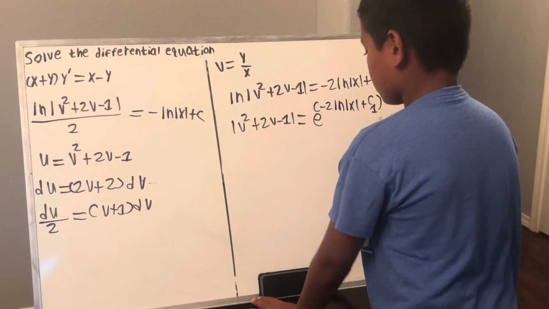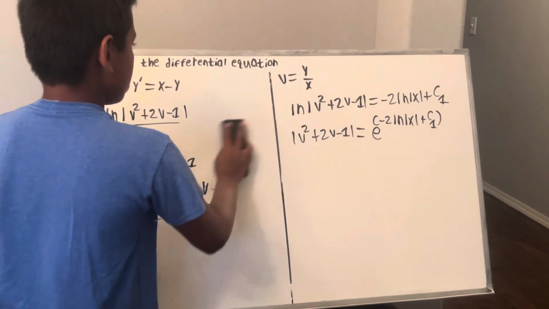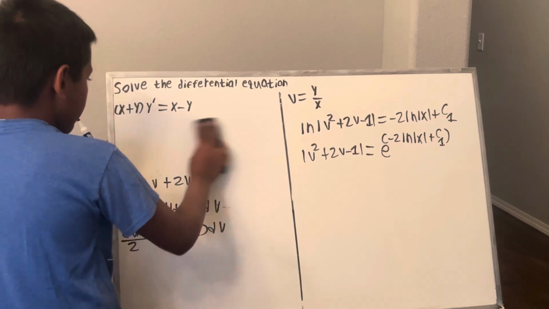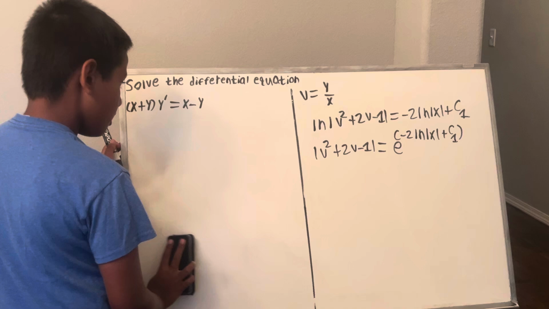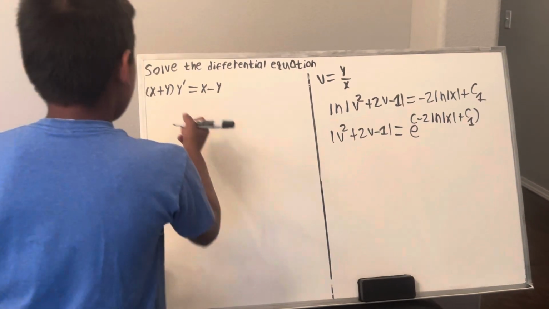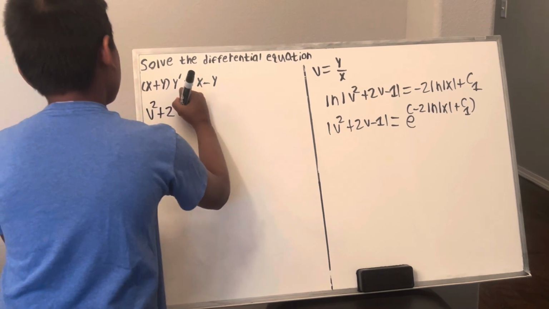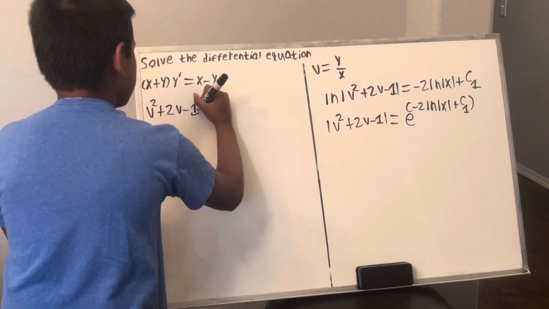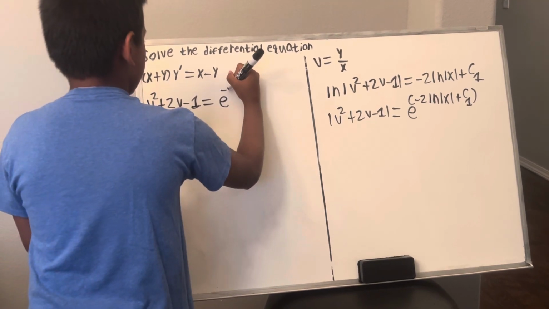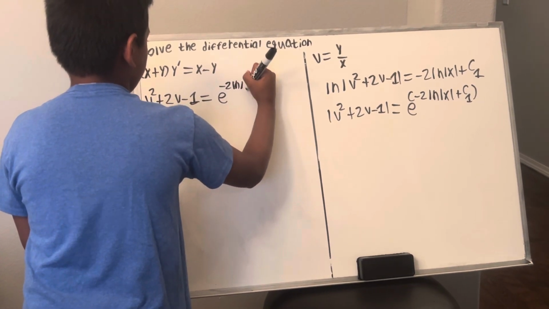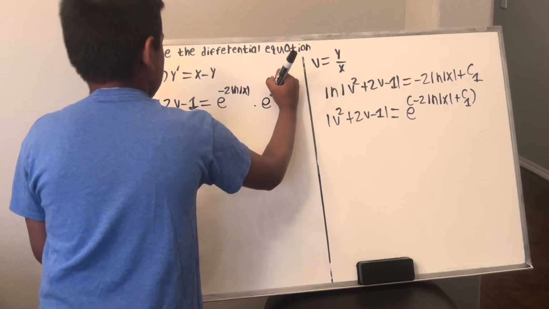So now that means that v squared plus 2v minus 1 is equal to e to the power negative 2 ln absolute x, times e to the power c1.